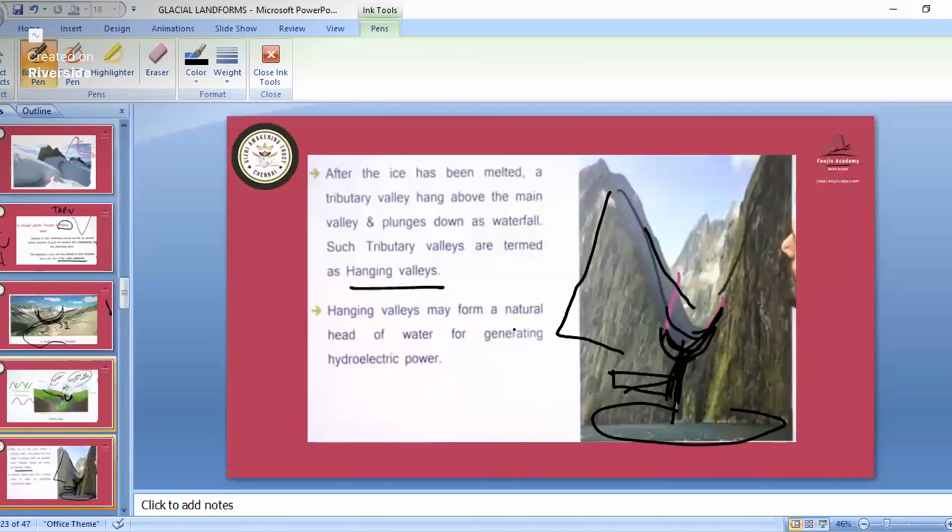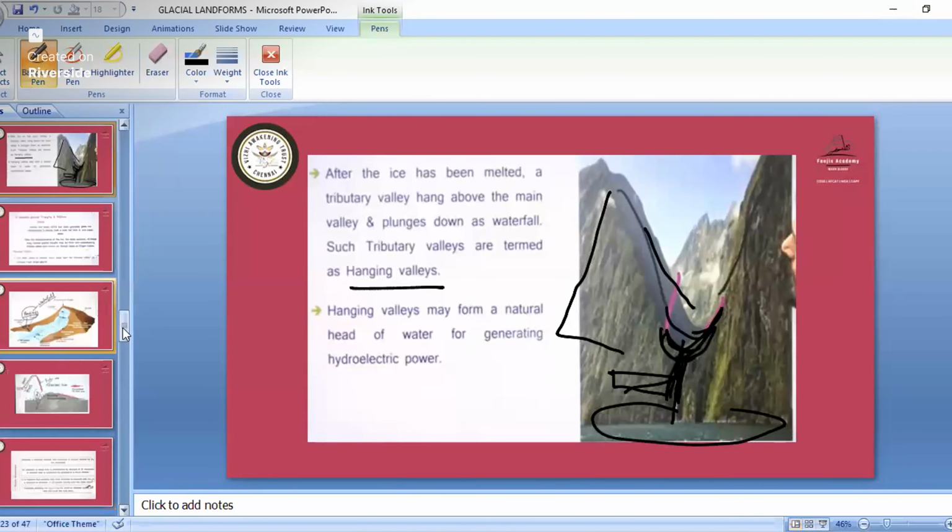Hanging valleys may form a natural head for generating hydroelectric power. So from this hanging valley, you can generate electricity also. Remember, through that also you can generate electricity. So this is about the hanging valley, U-shaped valley, and ribbon lakes.